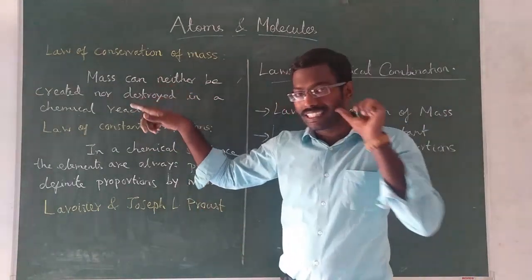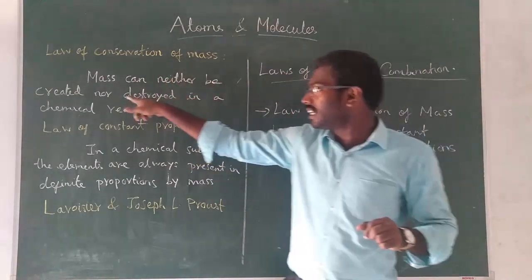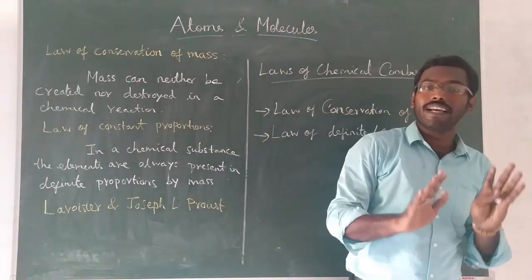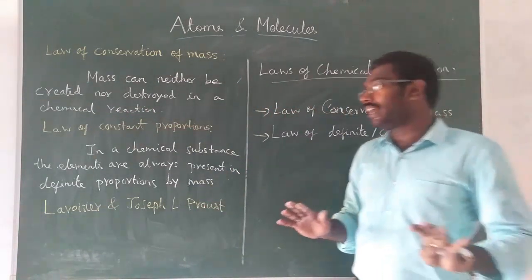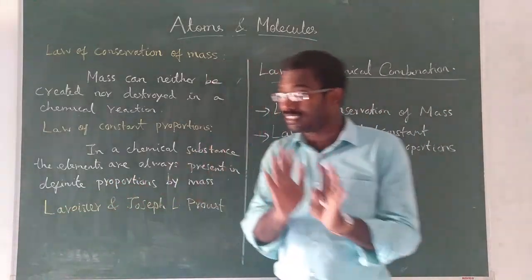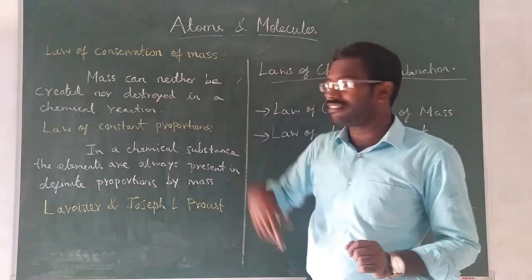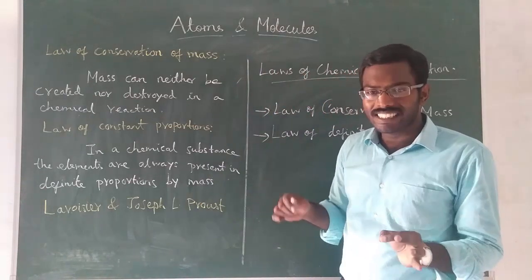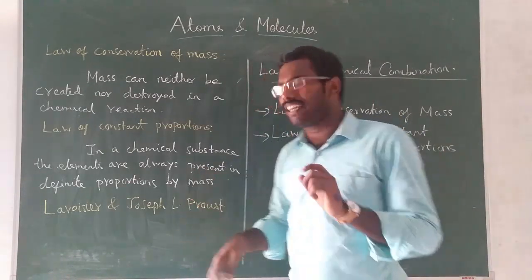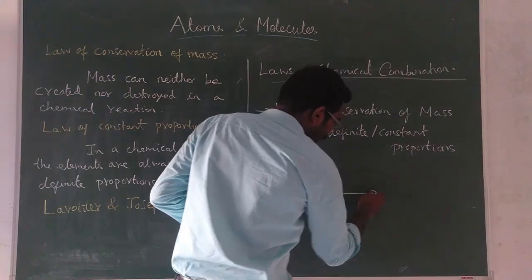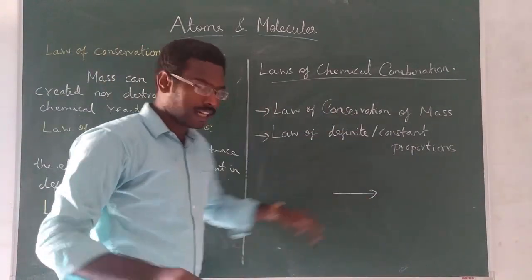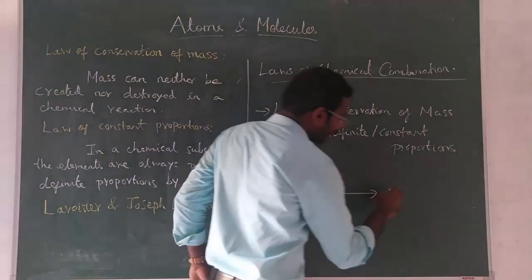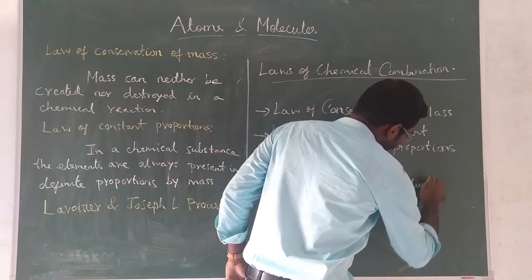The first law says that mass can neither be created nor destroyed in a chemical reaction. That is, mass will be conserved. Conserved means it will not be wasted. So it is called the law of conservation of mass. To understand this law simply, a chemical reaction is generally expressed like this: in the middle one arrow, on the left side you write the reactants, and on the right side you write the products.